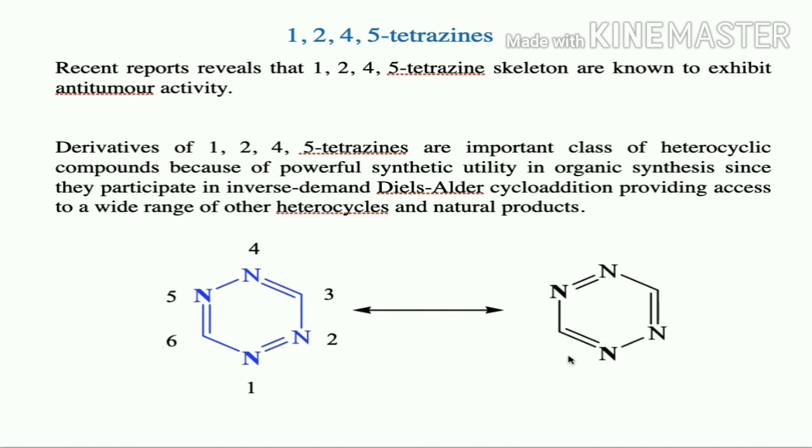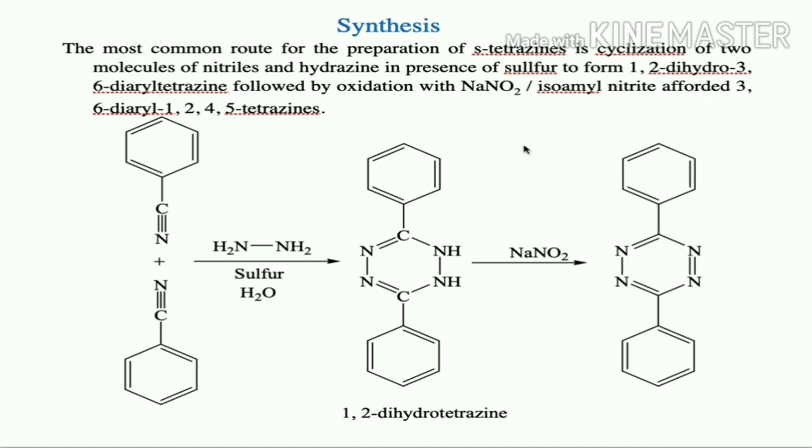So these are the 2 Kekulé structures of 1,2,4,5 tetrazine. So this is the numbering system, how to number the tetrazine: 1, 2, 3, 4, 5, 6, and this is 1,2,4,5 tetrazine. Kekulé structures are resonance structures. So if you see the synthesis, how these 1,2,4,5 tetrazines are synthesized, the most common route for the preparation of S-tetrazine is cyclization of 2 molecules of nitriles and hydrazine in presence of sulfur. It is going to form 1,2-dihydro 3,6